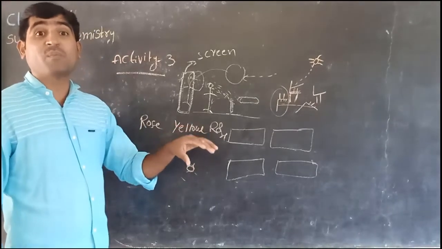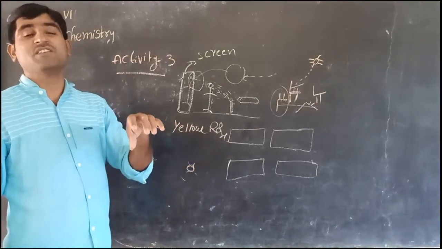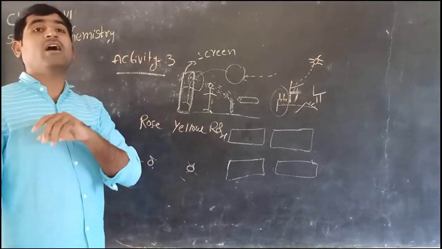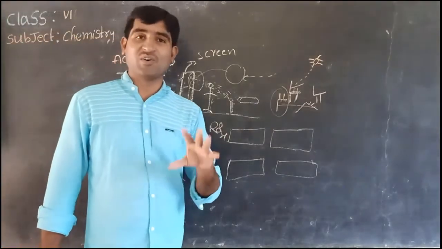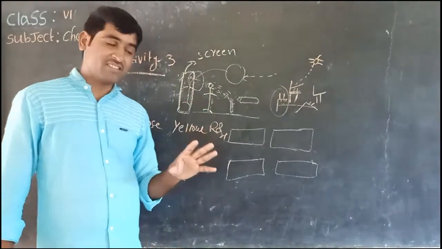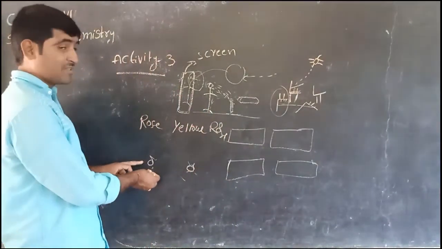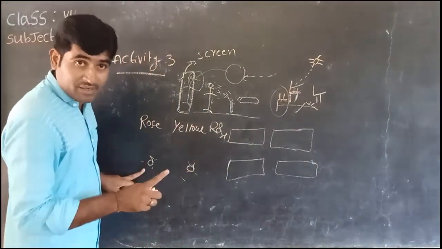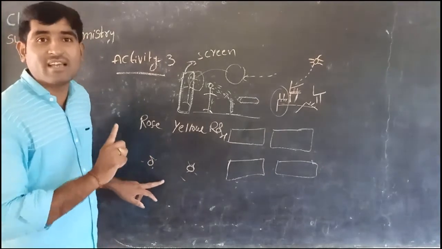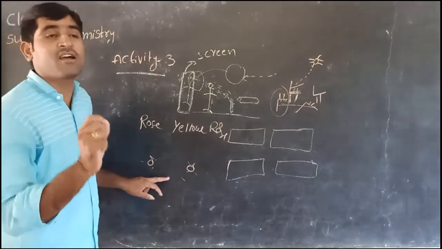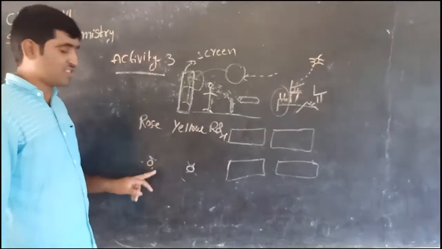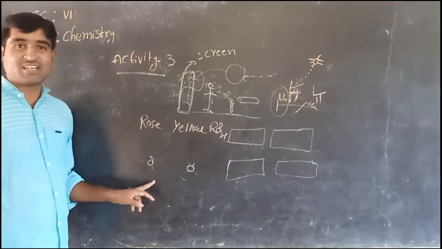No, it is not possible to distinguish the color of the object by looking at its shadow. It is possible to tell, oh, this shadow resembles a flower shadow, but it is not possible to tell the color of the object by looking at shadows. Understood, children?